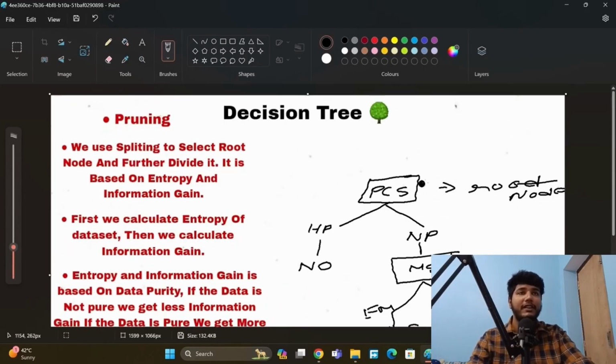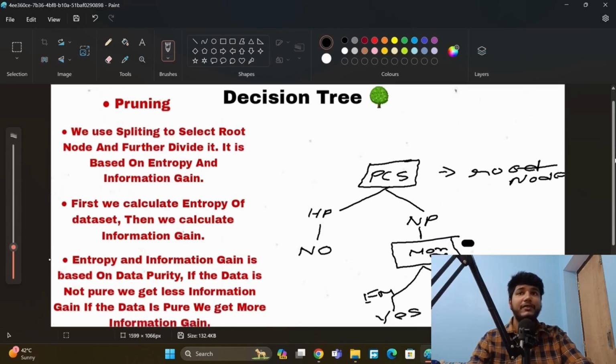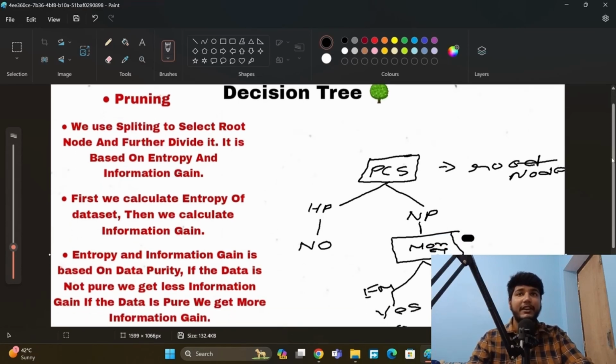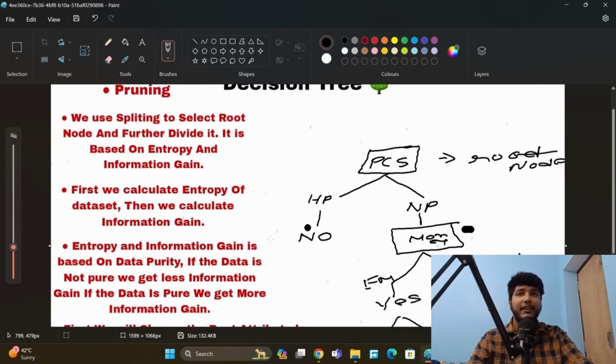We should not select a root node directly by our own thinking. We have to use mathematics to calculate that. So how do we calculate? We use splitting to select the root node and further divide it by edges. It is based on entropy and information gain. Splitting means choosing. First we calculate the entropy of the data set, then we calculate information gain.